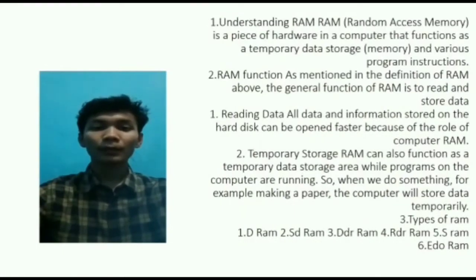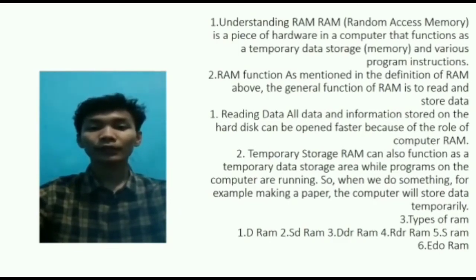Understanding RAM. Random access memory is a piece of hardware in a computer that functions as temporary data storage and various program instructions. 2. RAM function. As mentioned in the definition of RAM above, the general function of RAM is to read and store data. 1. Writing data. All data information stored on the hard disk can be opened faster because of the role of computer RAM. 2. Temporary storage.